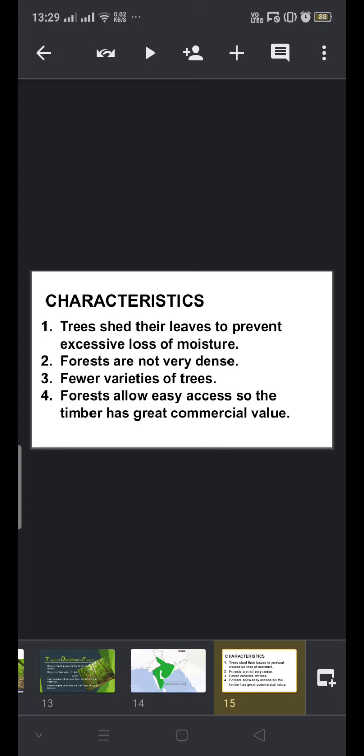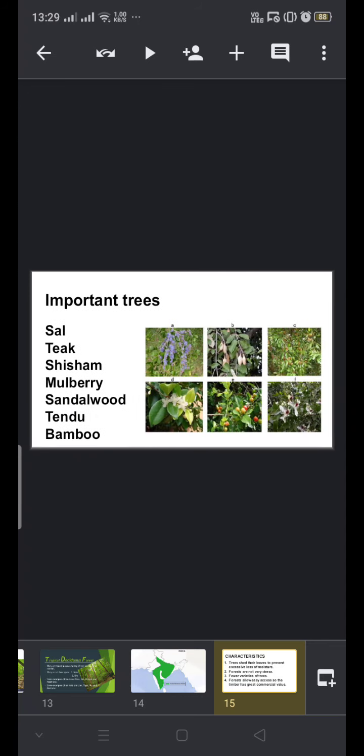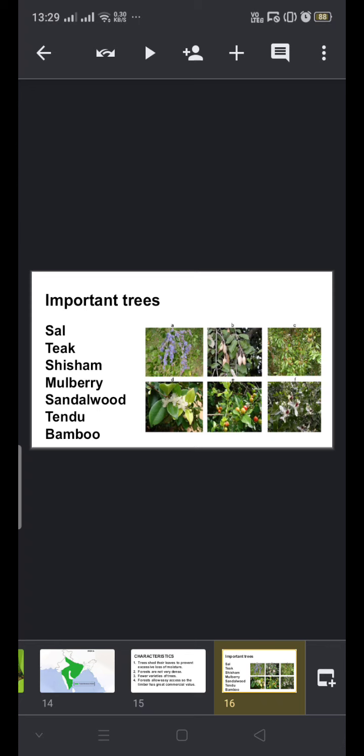You can easily enter the forest and leave, and the timber has great commercial value because the same variety of trees can be found in a large area. Is that clear? Now the important trees in the tropical deciduous forests are sal, teak, shisham, mulberry, sandalwood, tendu, bamboo.